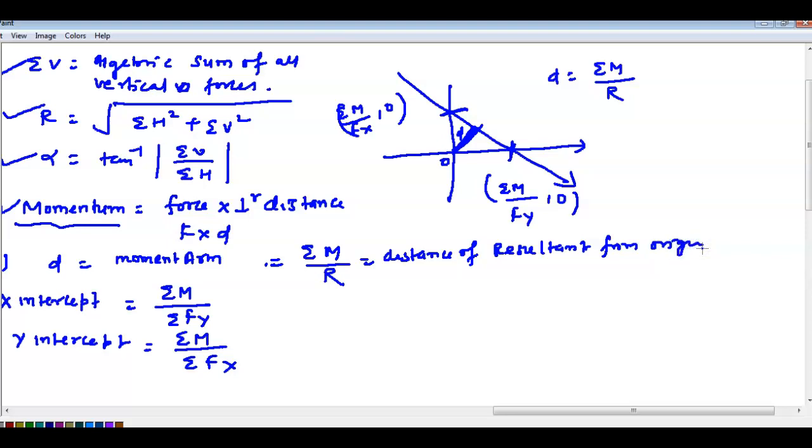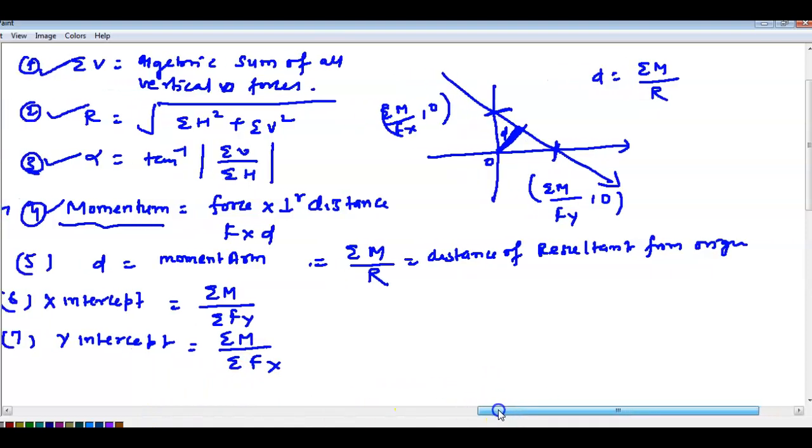Getting here, what is D? This is the value of D. Where it will intersect on the x axis, you can write sigma of M by Fy. And if you want to find the y intercept, then you can write summation of moment by Fx. Getting here?